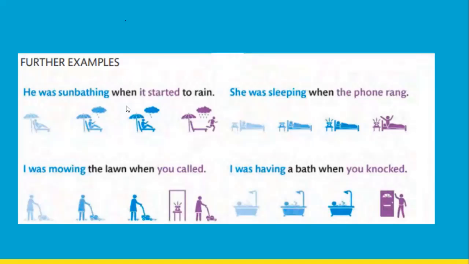Further examples. He was sunbathing when it started to rain. She was sleeping when the phone rang. She was in the process of sleeping when the phone rang and woke her up. I was mowing when you called. I was mowing the lawn when you called, so I missed your call because I was in the lawn. I was having a bath when you knocked. So when you knocked, I was having a bath. So for example, you're sleeping and someone phones you and you just wake up and you complain, I was sleeping when your phone woke me up. So I was sleeping is the continuous action that is interrupted.